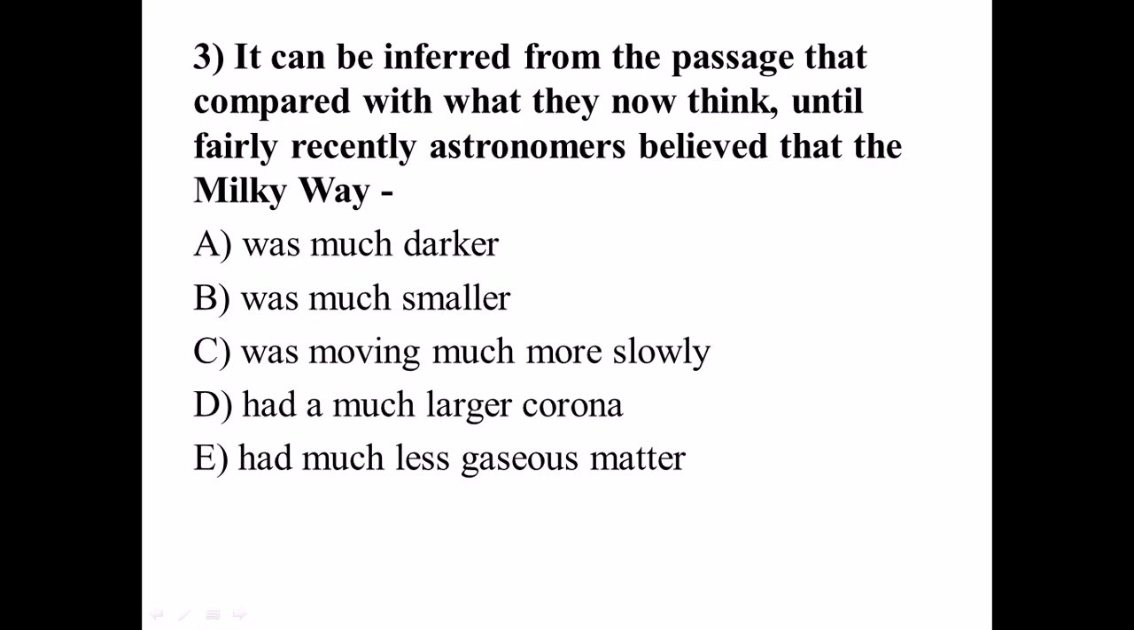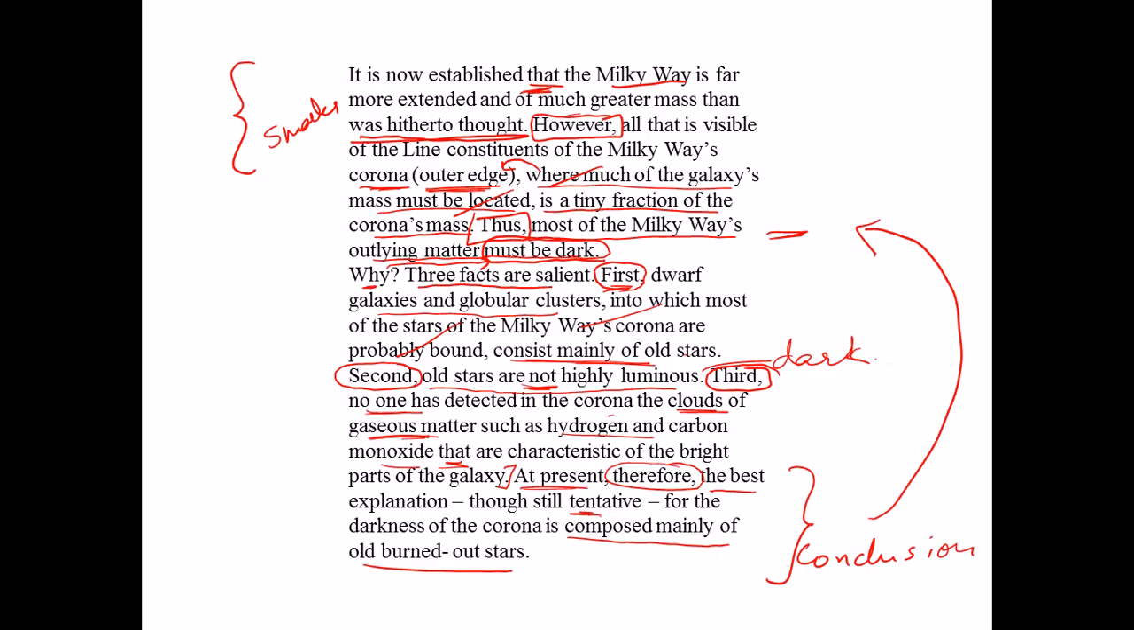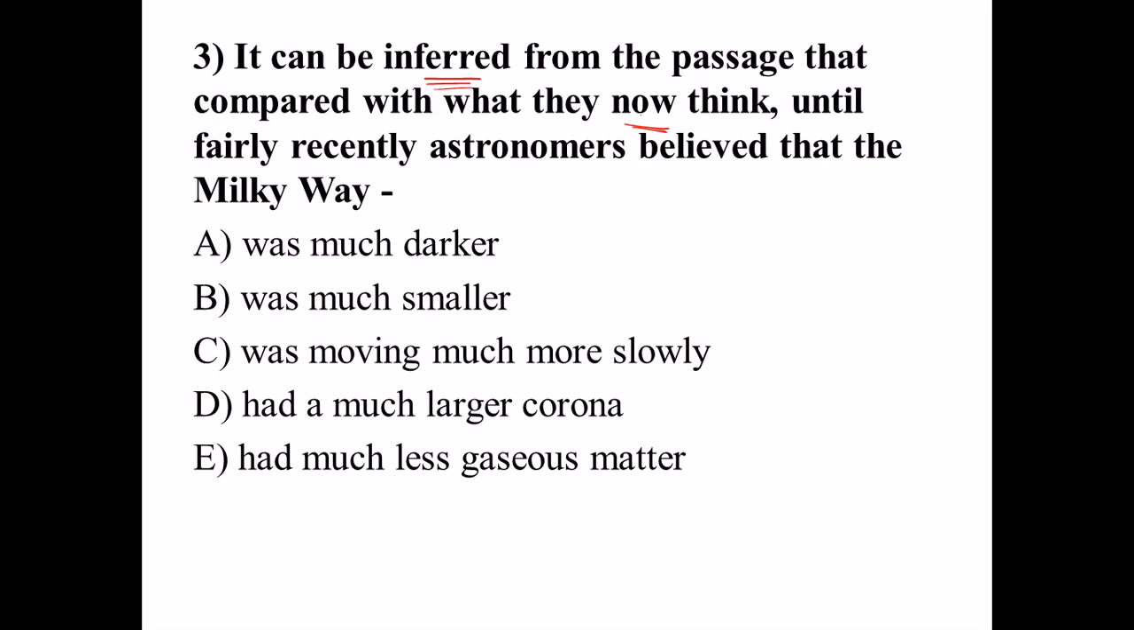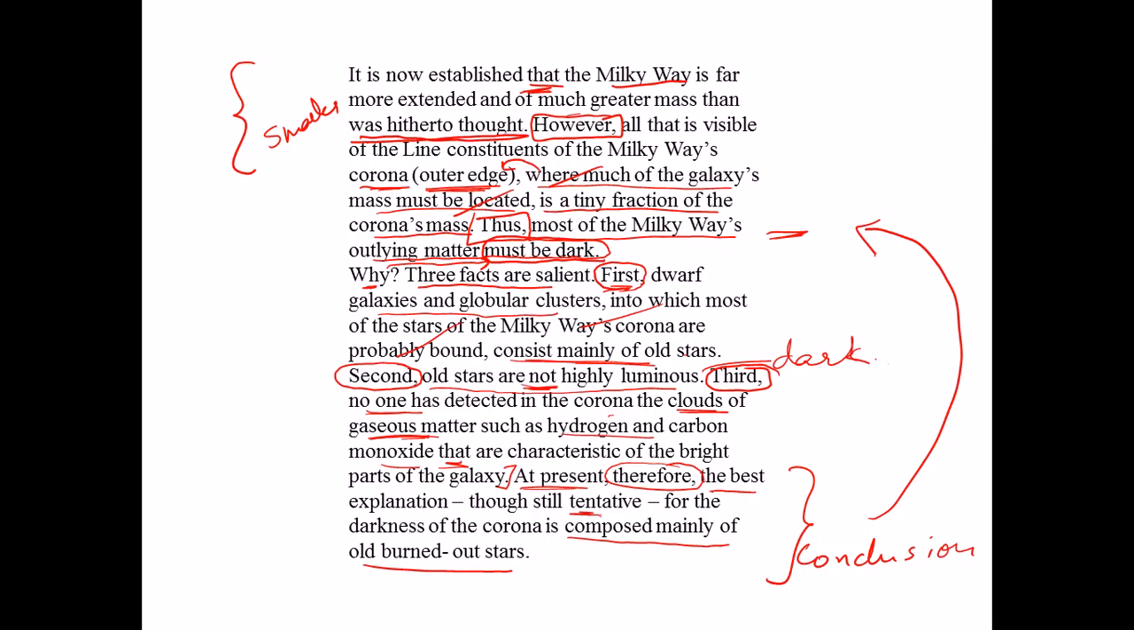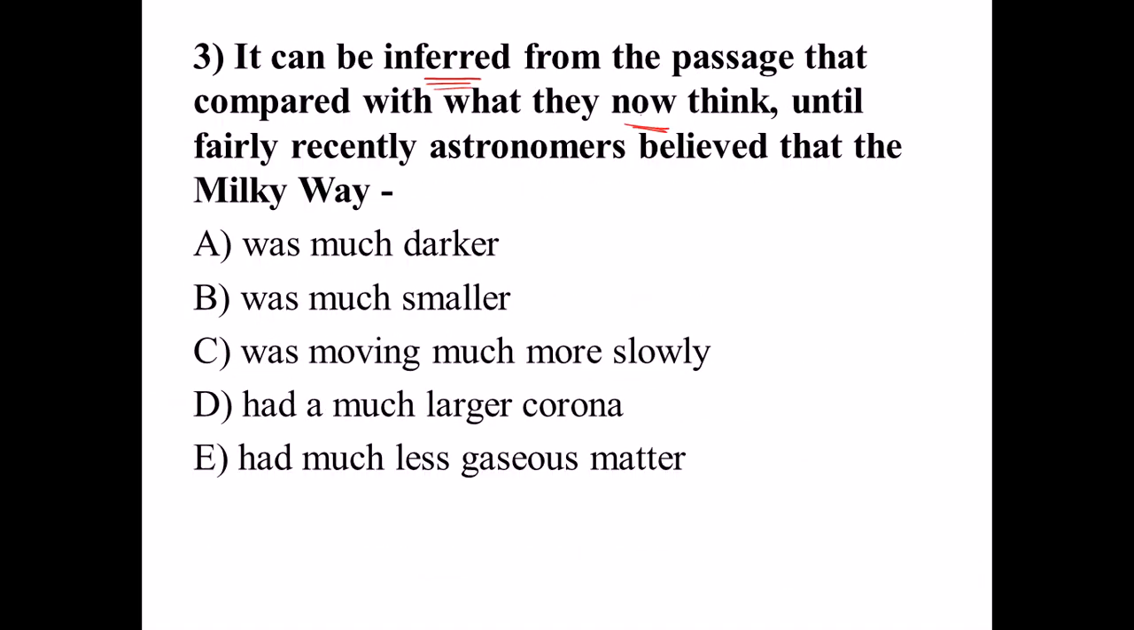Moving on to the third question. It can be inferred from the passage that compared with what they now think. What do they now think? That the darkness of the corona is composed mainly of old burned out stars. So compared with that, until fairly recently, astronomers believed, what did they believe until now? Which is mentioned again in our first statement, that it was not of so much greater mass. That means it was smaller. It's very easy to find that the answer is B.